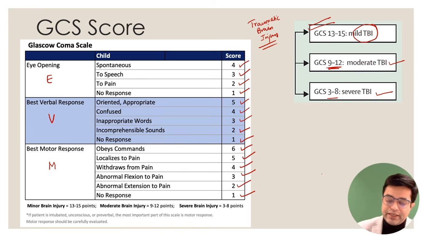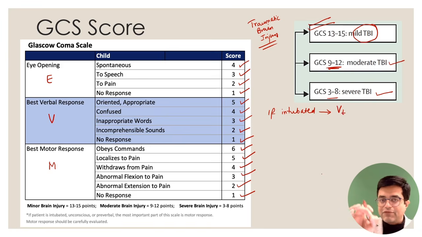In case the patient is intubated, obviously he will not be able to speak. So the verbal response should be written as T. T will stand for tube in situ in the endotracheal region, right? So you write VT, you don't write the number there.